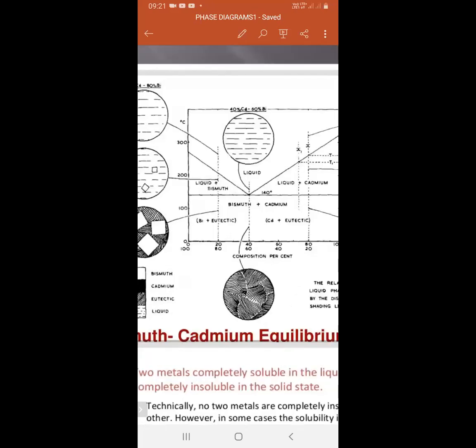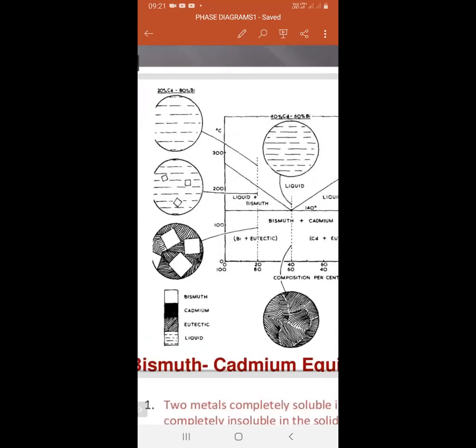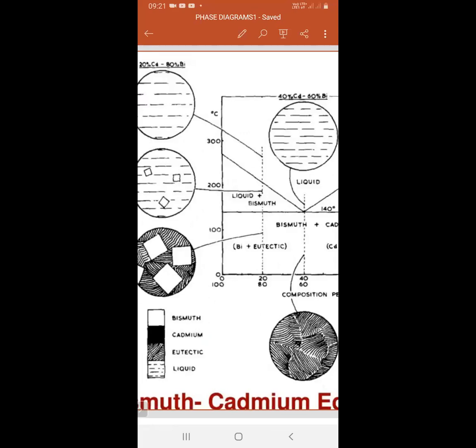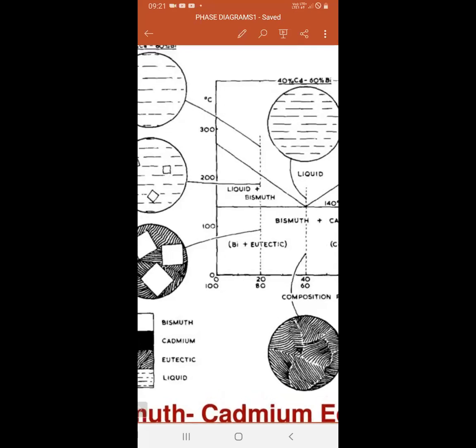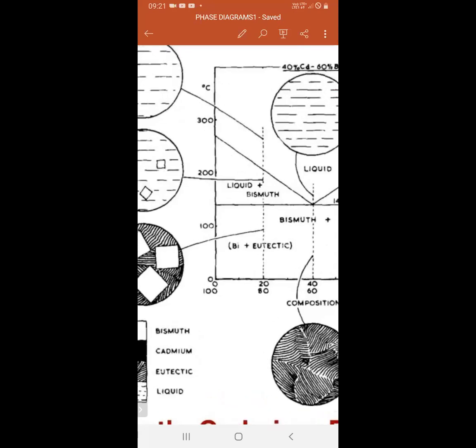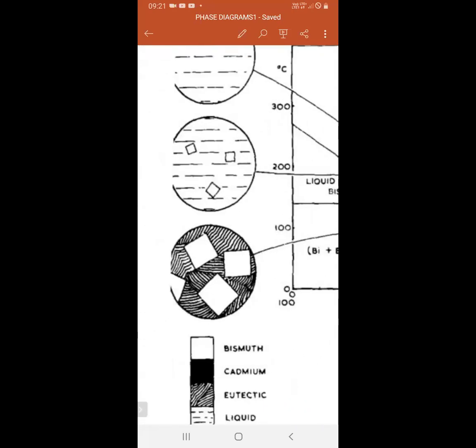Next, in this series, at this point it is liquid. Then when the temperature is decreasing, it is liquid plus bismuth. Then when it crosses this eutectic temperature line, at the end this one is bismuth plus eutectic.